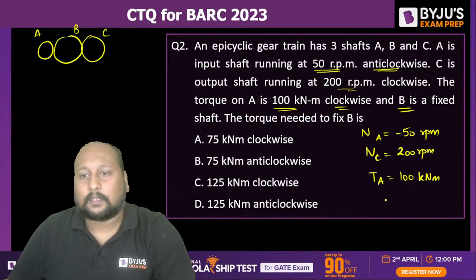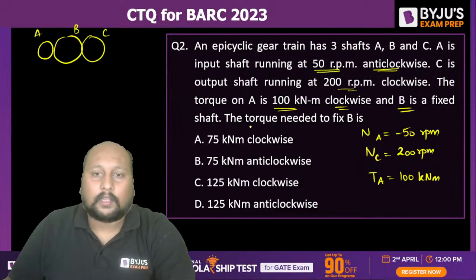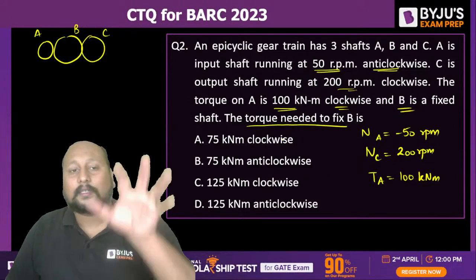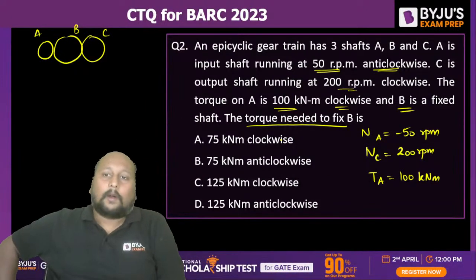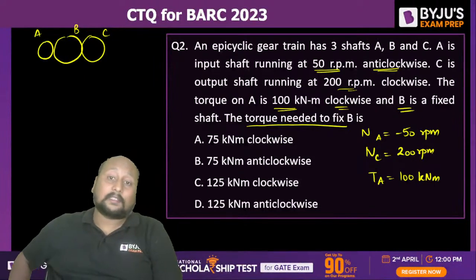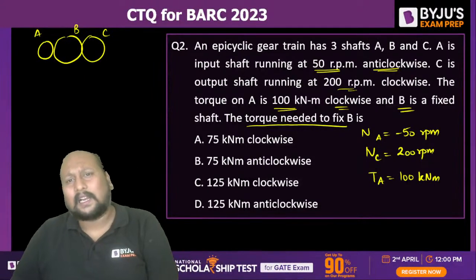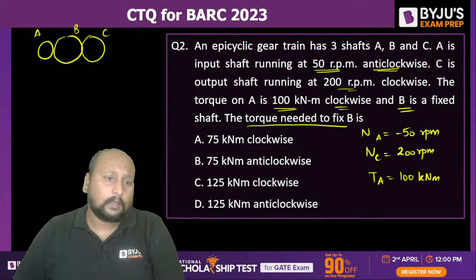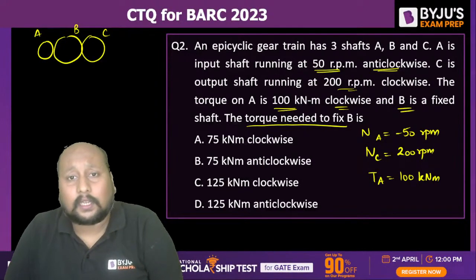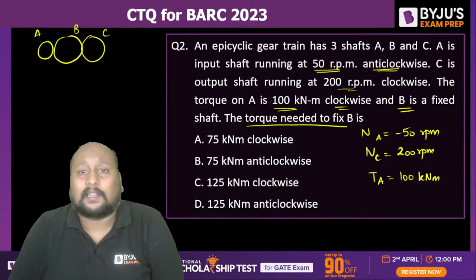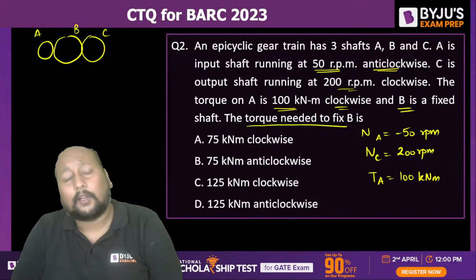B is fixed. So they are asking what is the torque needed to fix the shaft B? They're not giving any efficiency, so you can take it as 100% efficiency. There are no losses. If efficiency were given, then you would have to consider the losses. But as they have not given it, you can take it as no losses.